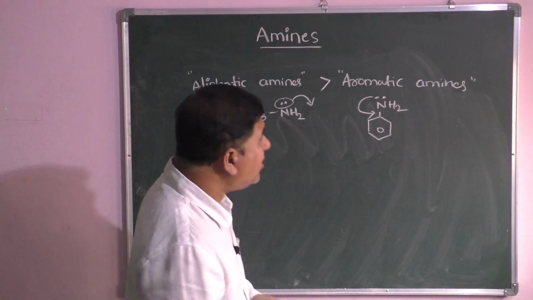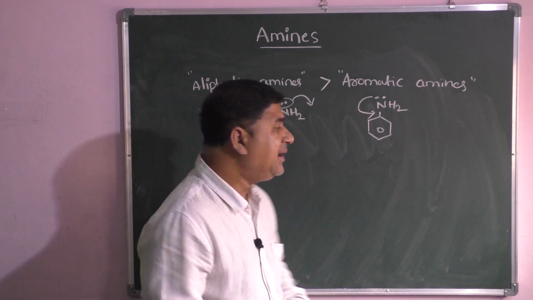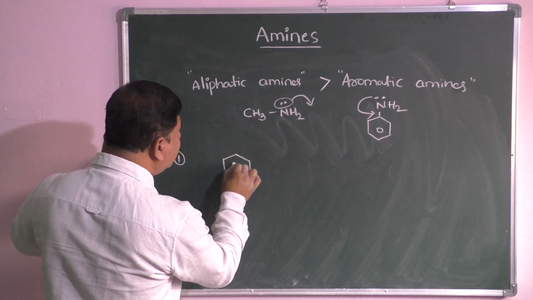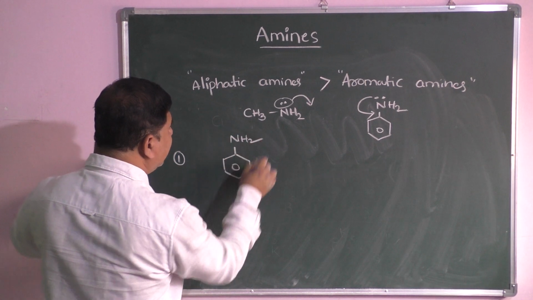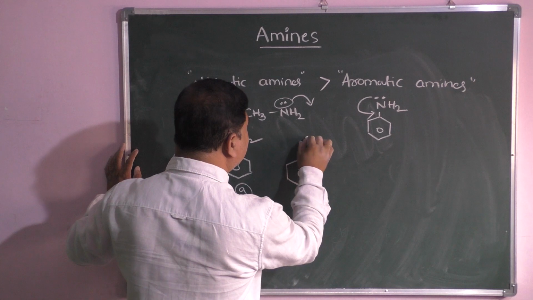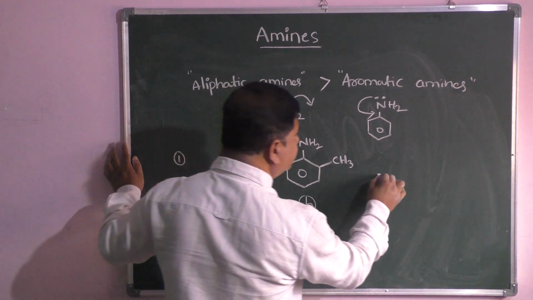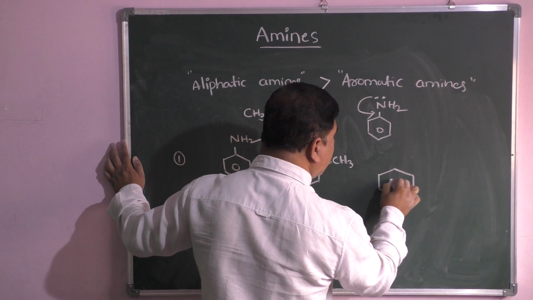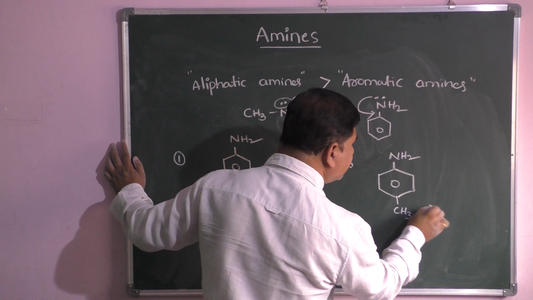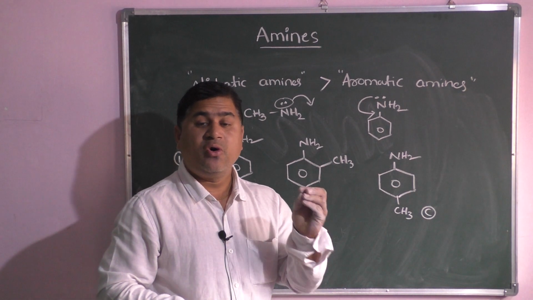And here one more important point, very useful from a NEET point of view, an application. I will give you three compounds. One is aniline, let us take this one as A. Second one is with a methyl group at ortho position, you can take this as B. Aniline with a methyl group at para position you can take as C. A, B, C. Out of these three compounds, which compound has more basic strength?